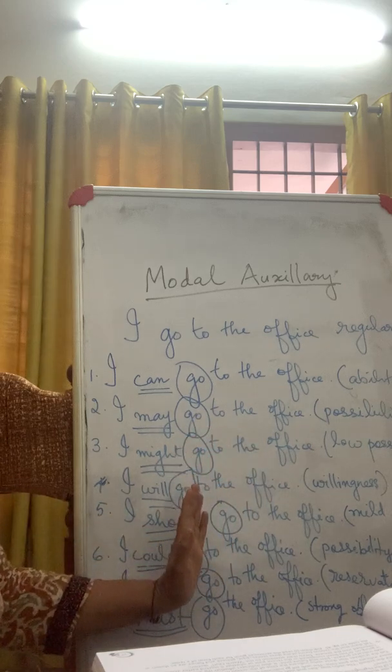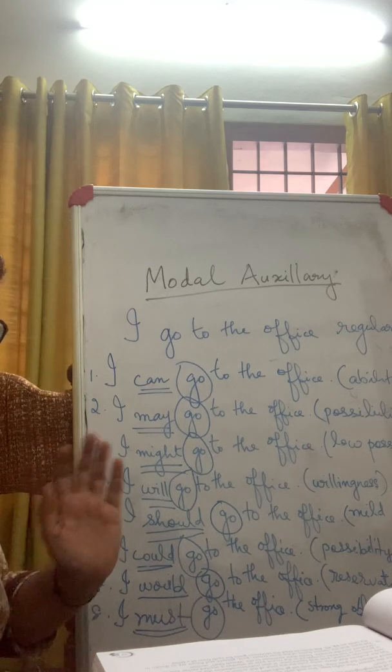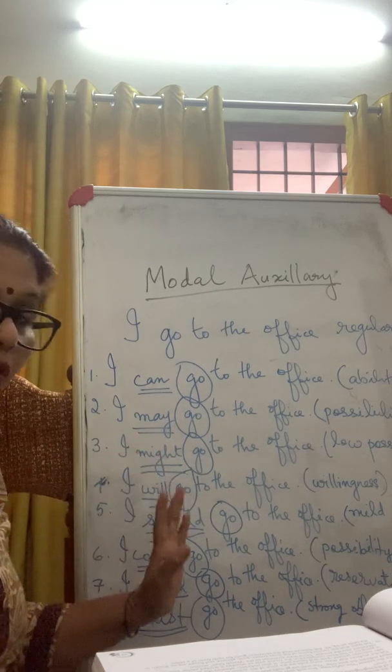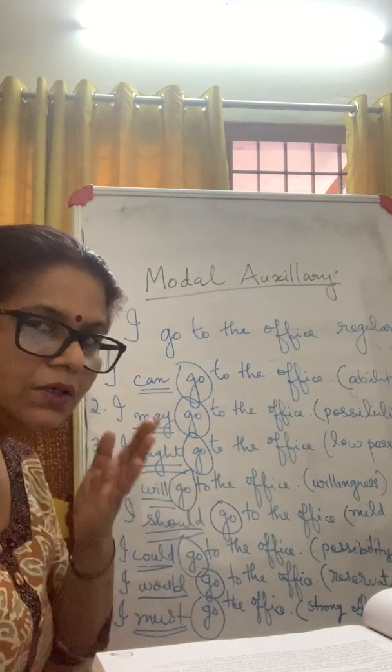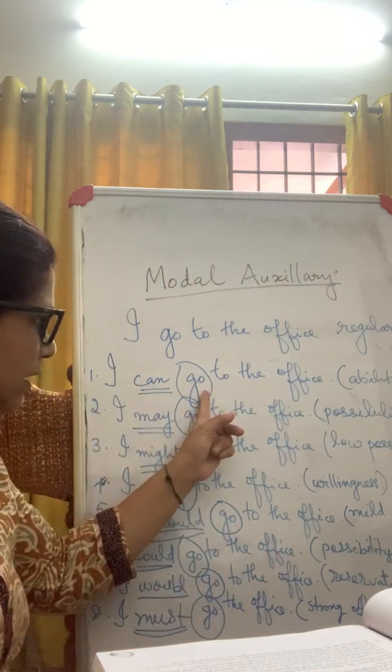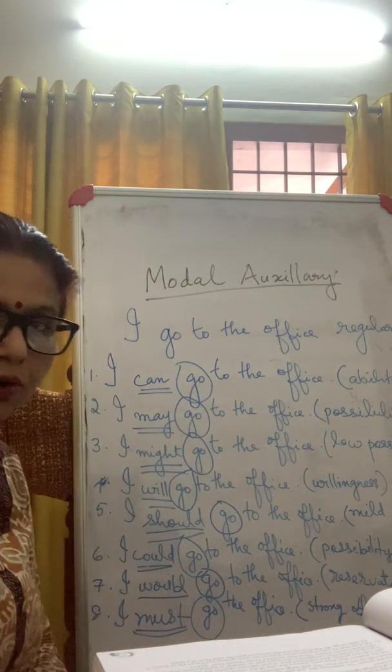Okay, so the modals are followed by the main verb and are generally not used alone. You use another main verb when you use a modal verb.